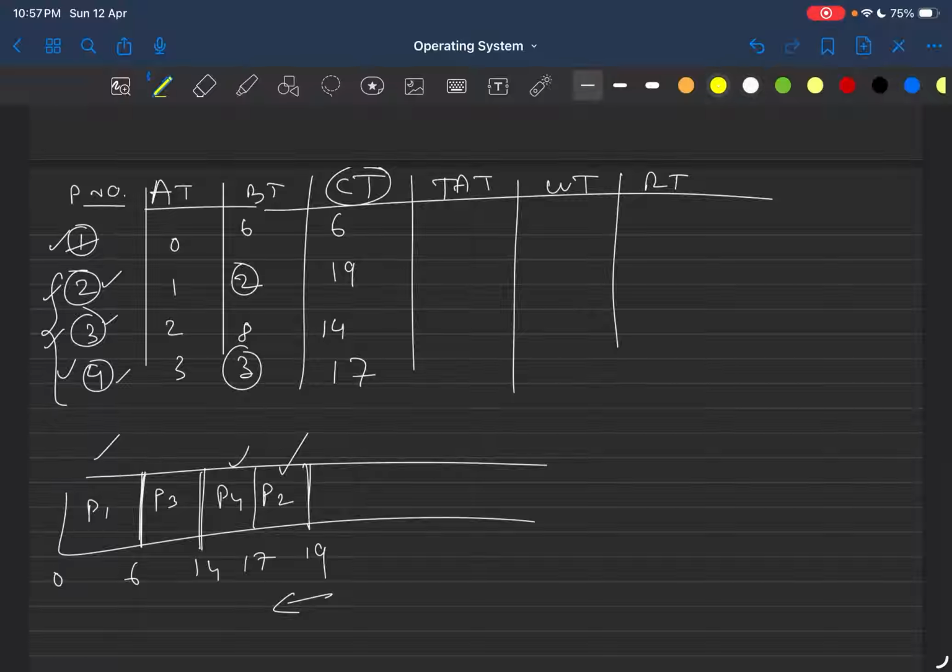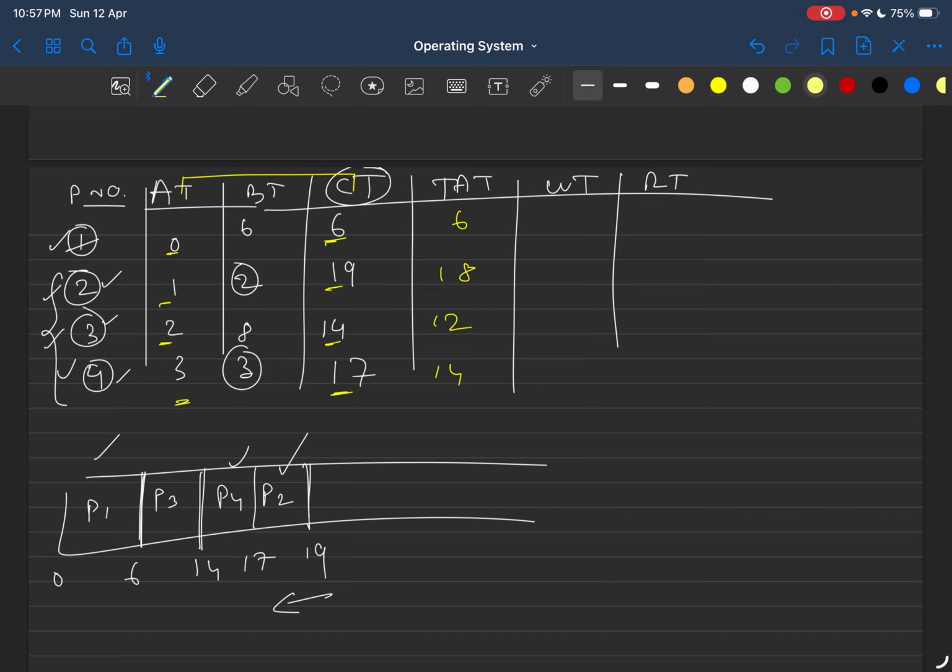So we know turnaround time is the difference between completion time and arrival time. So 6 minus 6 is 0. Okay. 19 minus 1 is how much? 18. 14 minus 2 is how much? 12. 17 minus 3 is how much? 14.